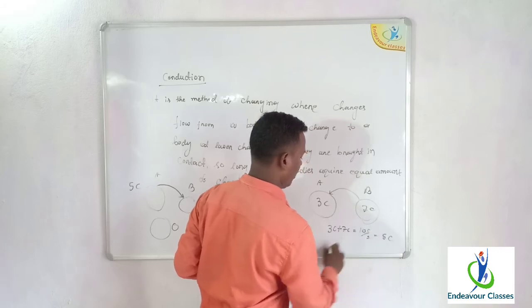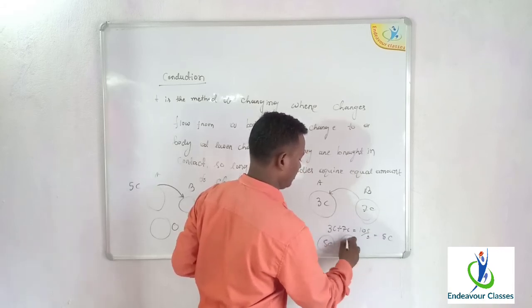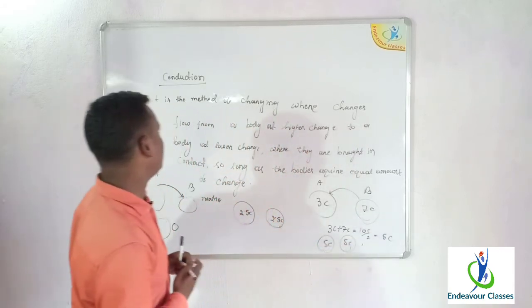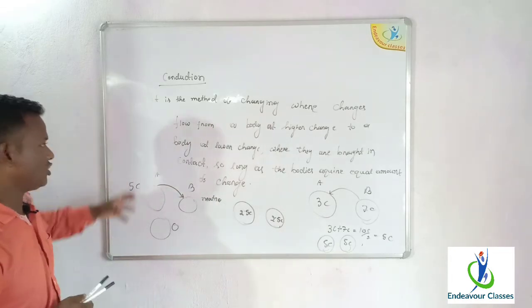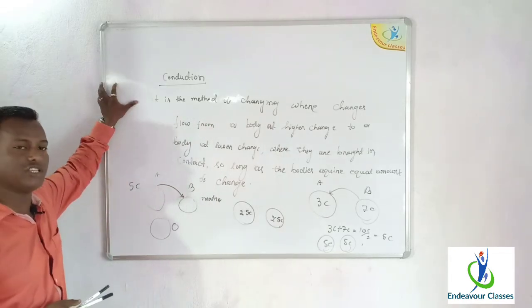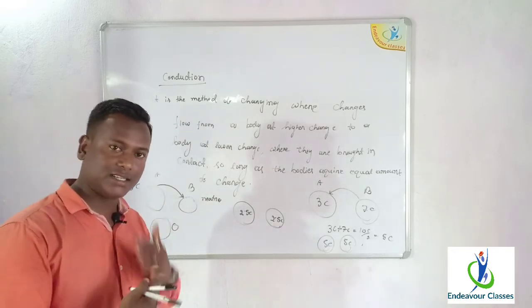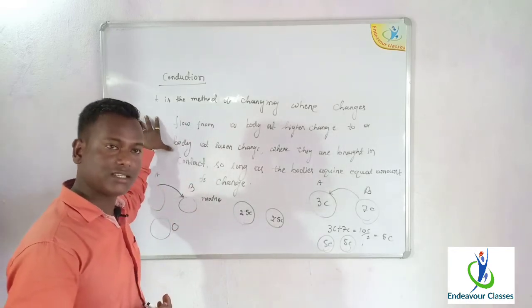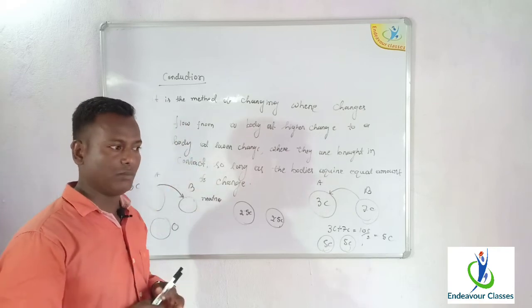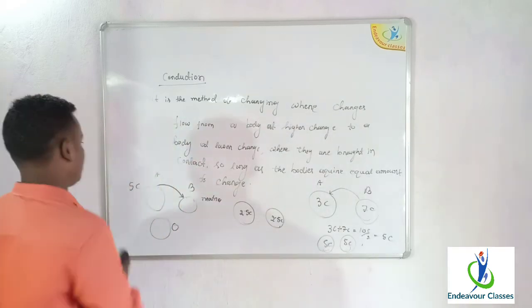So each body will now have a 5 coulomb charge. This is the method of charging by conduction, where one body must be charged and the other may be charged or neutral, and the existing charges flow so long as both bodies acquire equal amount of charge.